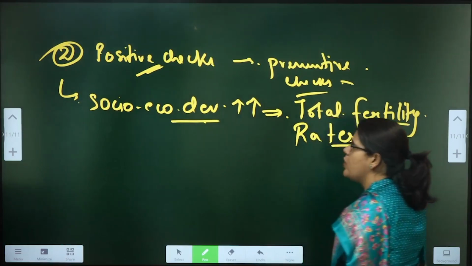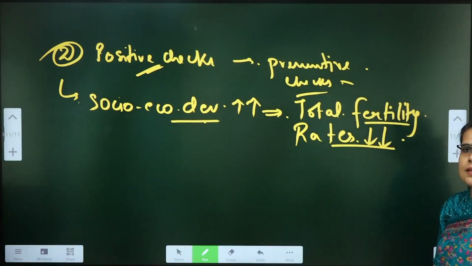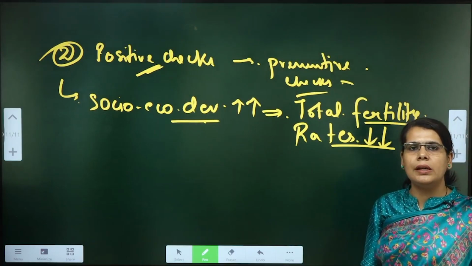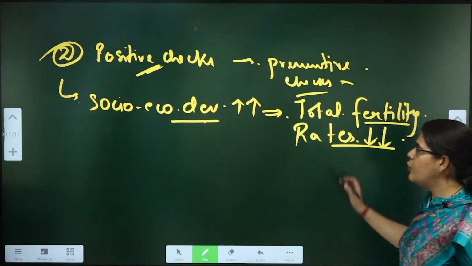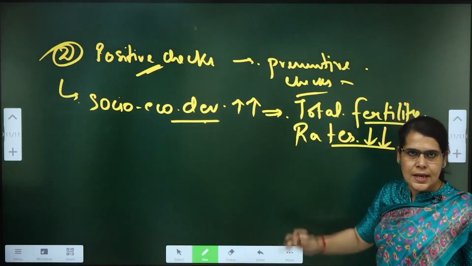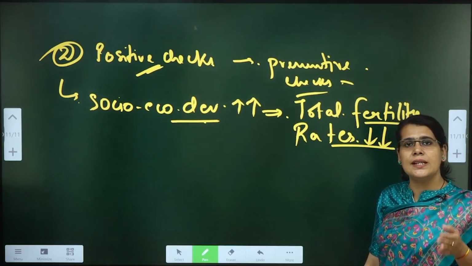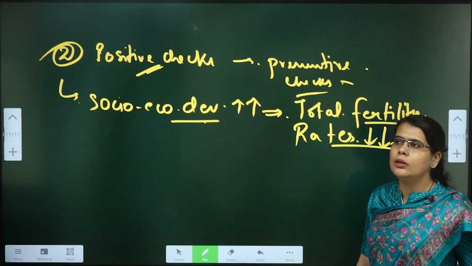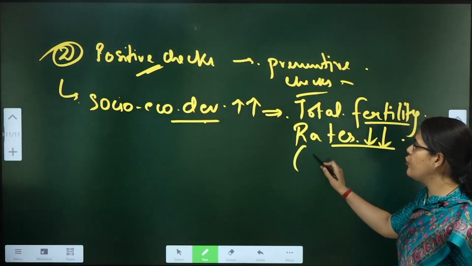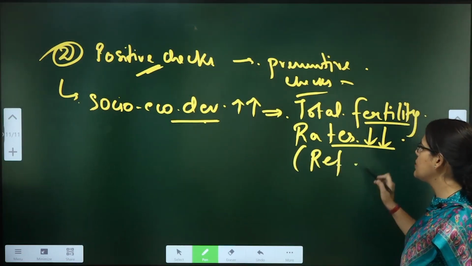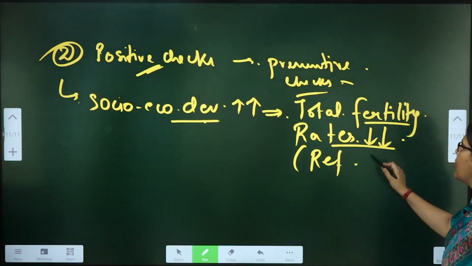So I will be explaining this when we will be discussing the different concepts like Mill, Arsene Dumont, etc. For now, just remember this, that with the socio-economic advancements, the total fertility rates may start to decline. Just write down in bracket reference Arsene Dumont.